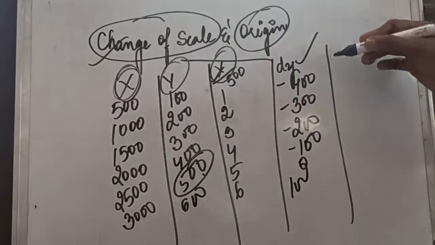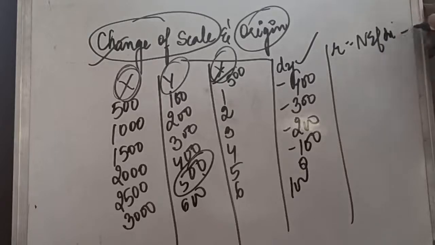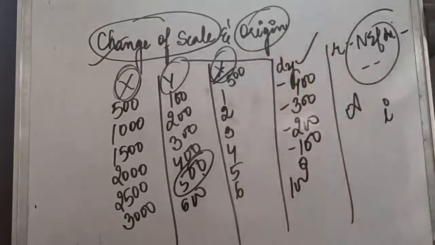Now if you look at the formula of correlation, this is how we write it, Σ dx' dy'. And if you have observed, we have not added the assumed mean into this, neither have we multiplied with i, which we have taken common. It means we need not take the assumed mean again in the final formula.